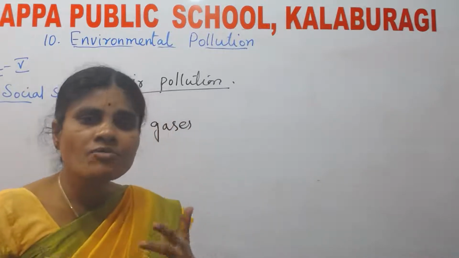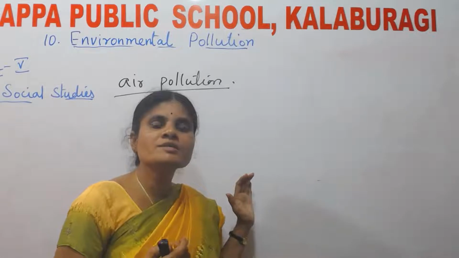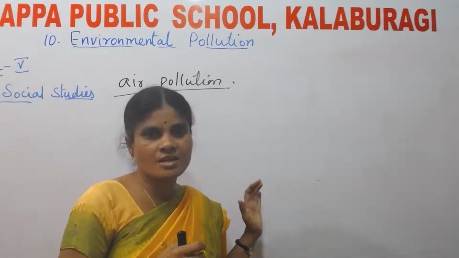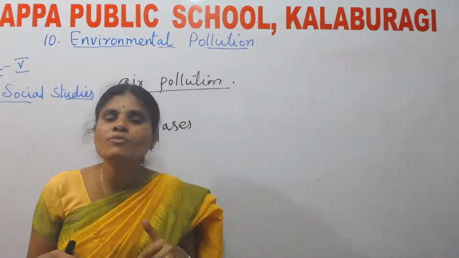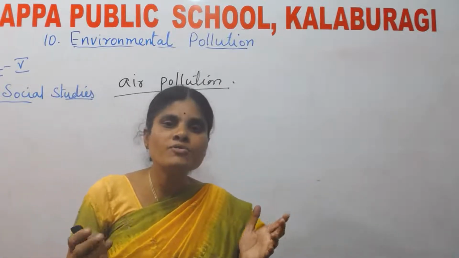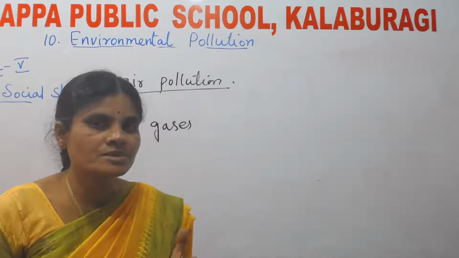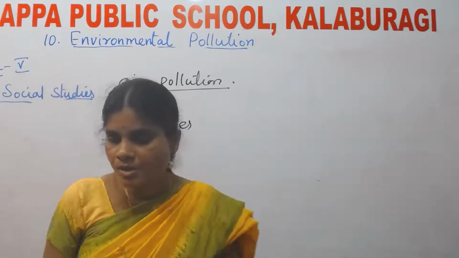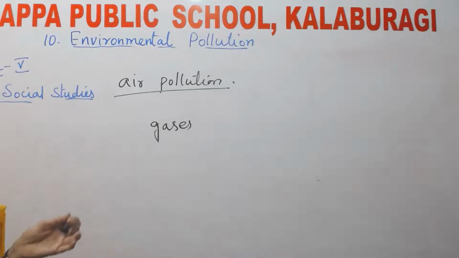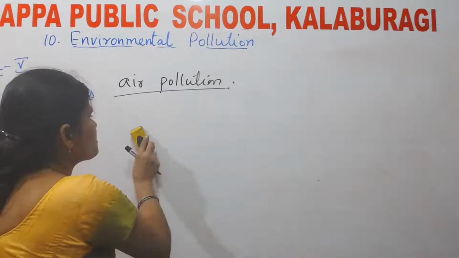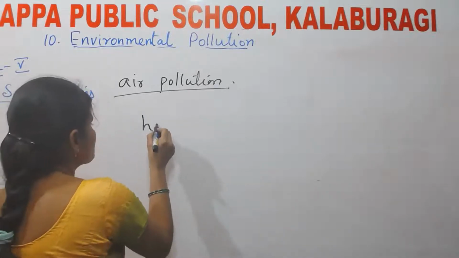What type of air is needed in order to do the respiration? We need fresh air. We don't need polluted air. If we breathe polluted air, what happens? We get a number of diseases. We get breathing problems, isn't it? Now let us see what causes pollution.